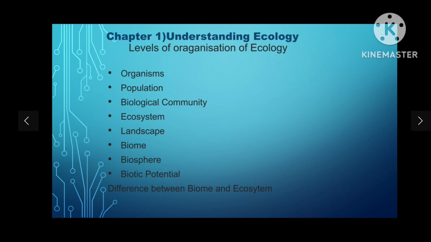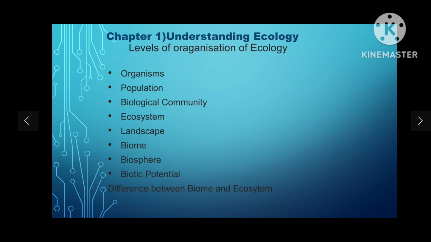So these are the 7 major ecological levels of organization. Then we will learn about biotic potential and then the difference between biome and ecosystem. Organisms make the basic unit of study in ecology. At each level the biological unit has a separate structure and function. At this level, the form, physiology, behavior, distribution, and adaptations in relation to the environmental conditions are studied.